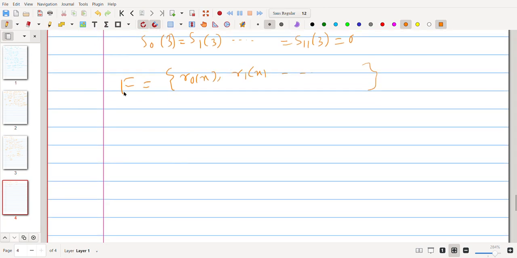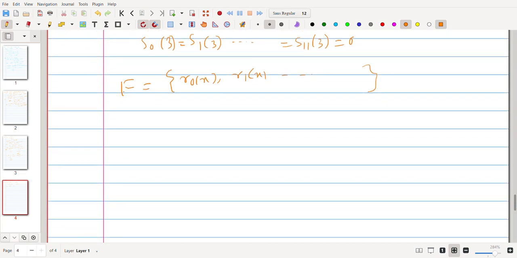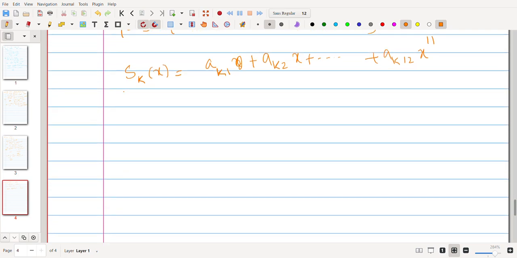Let me do so. Since it is a polynomial of at most degree 11, I write Sk(x) as ak1 plus ak2 x plus ... plus ak12 x to the 11.